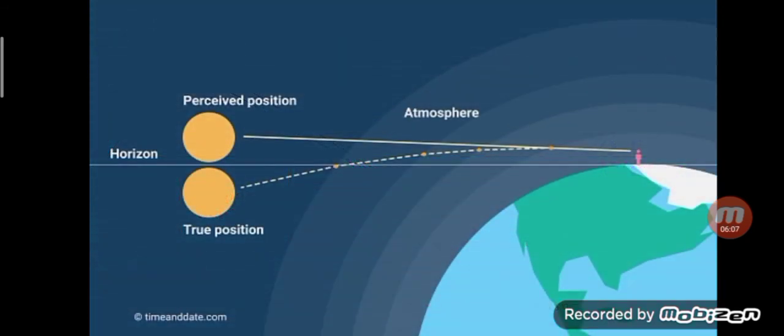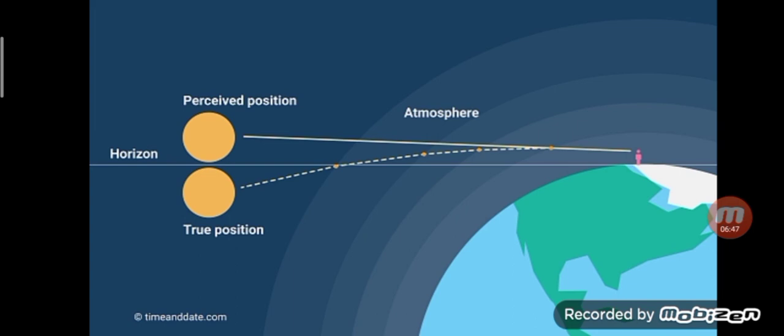The next example is of the sun. We see the sun rising a few seconds before it actually rises, and also for some time after it actually sets. This happens because of refraction in the upper atmosphere. When the rays of the sun enter the atmosphere from space, they bend towards the normal. As a result, we can see the sun before it rises and after it sets.